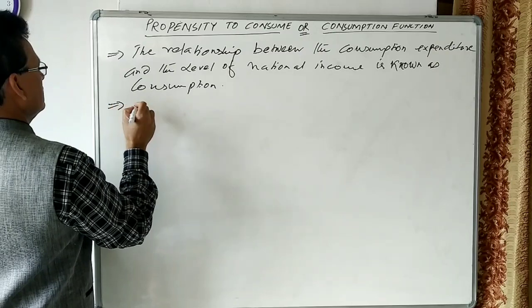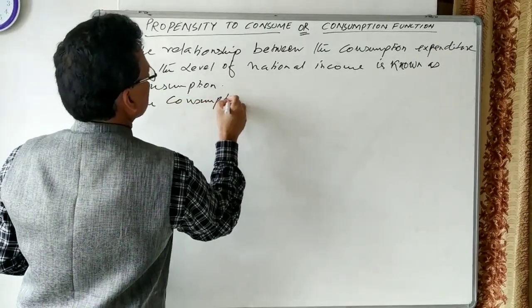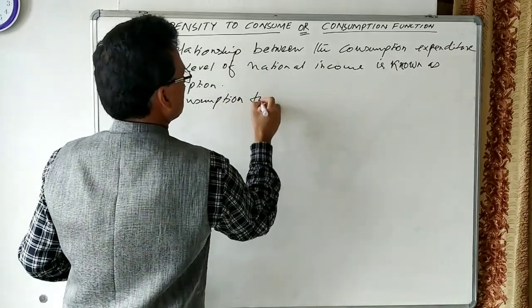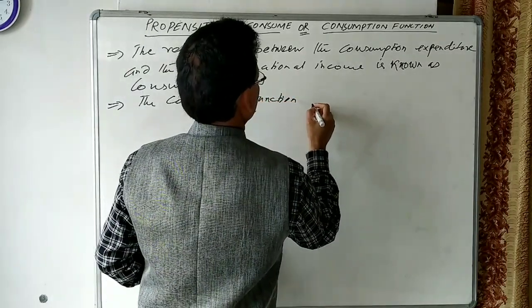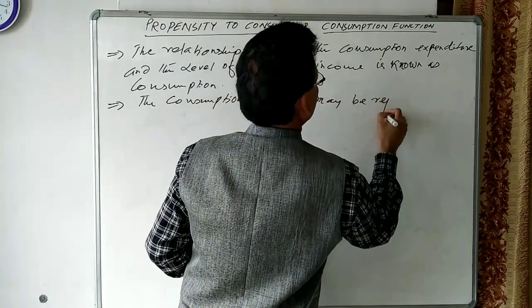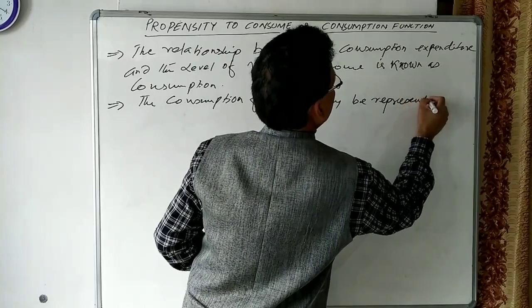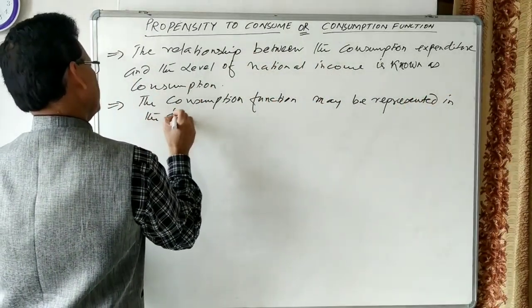So this consumption function may be represented in the form of equation.